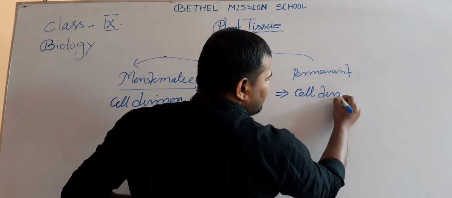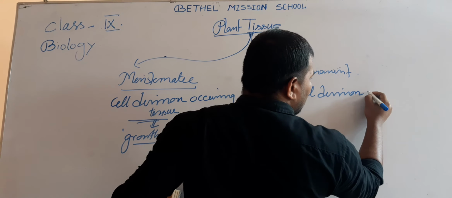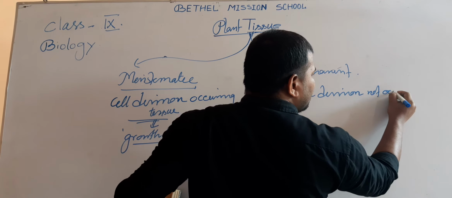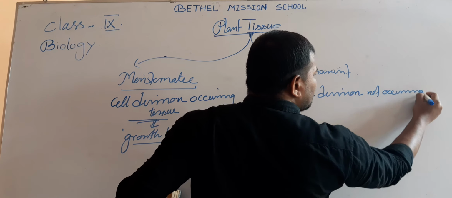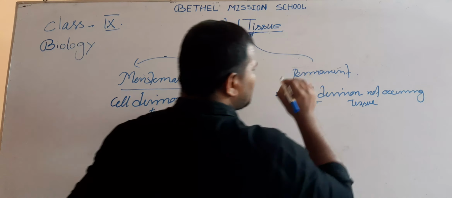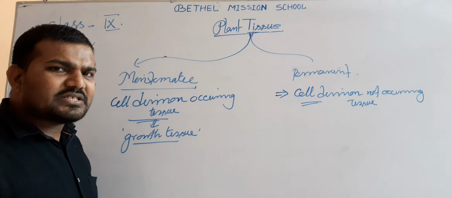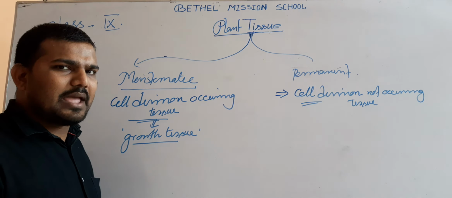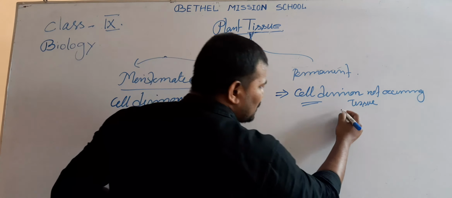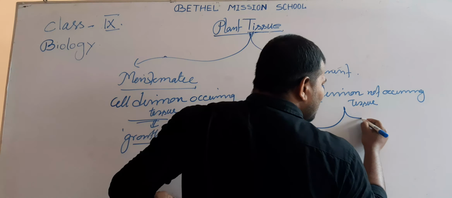Cell division not occurring tissue. Now, on the basis of cell size and shape, these permanent tissues are classified mainly into two categories.